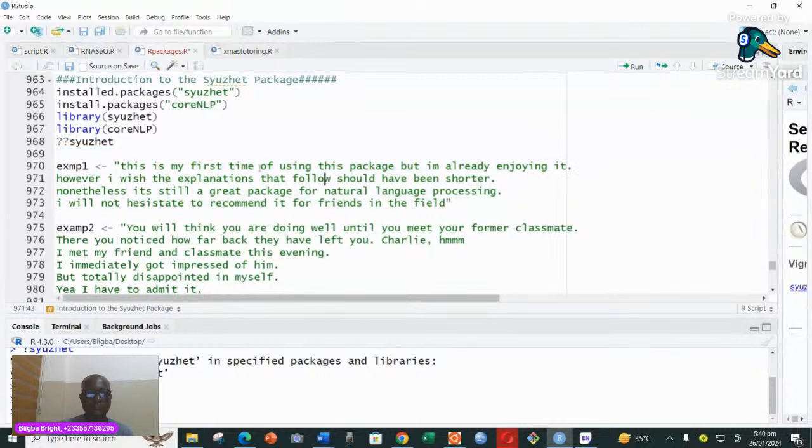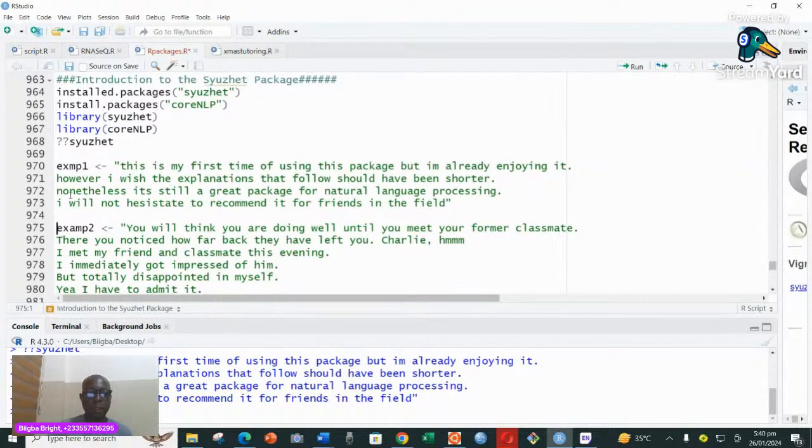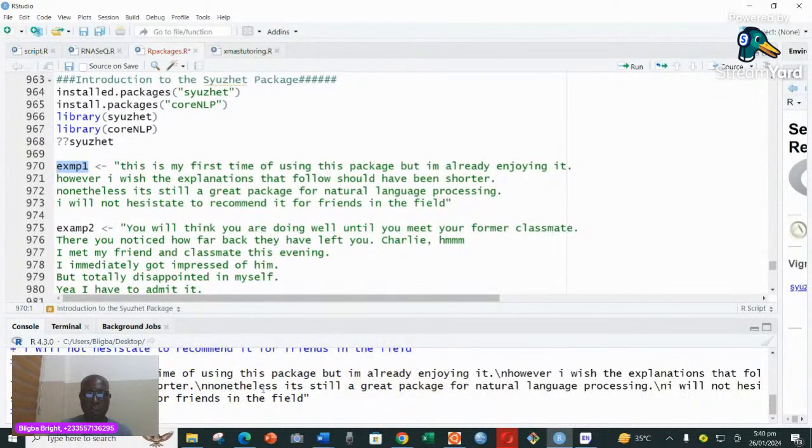And then I'm going to package that particular text into this particular variable I call example. So if I run it, you see that I have packed it into it. So the next time, if I want to print it, you can see the text is printed down here. But for now, it's just a text. I said this is my first time of using this package, but I am already enjoying it. I've written it, it ends with a full stop.